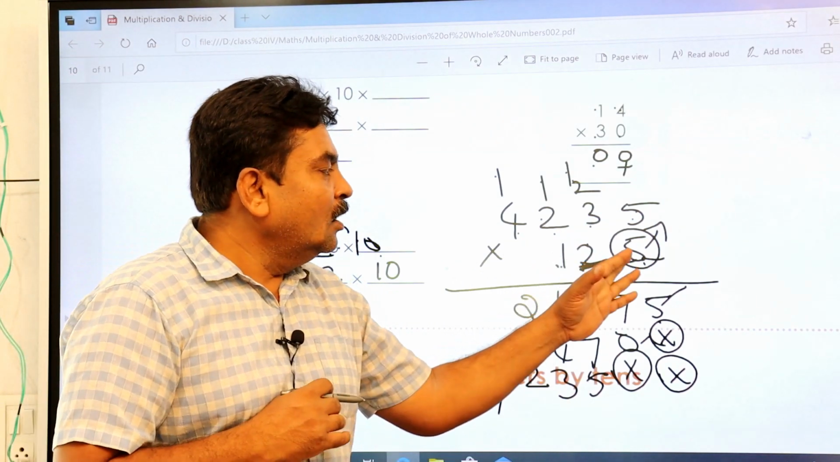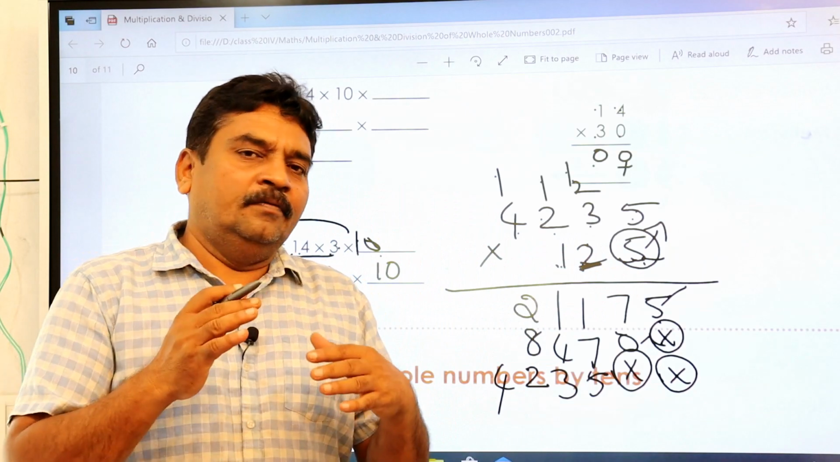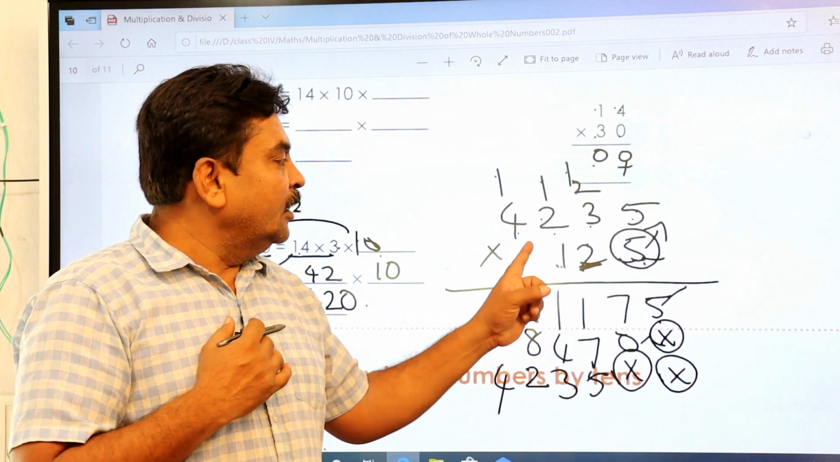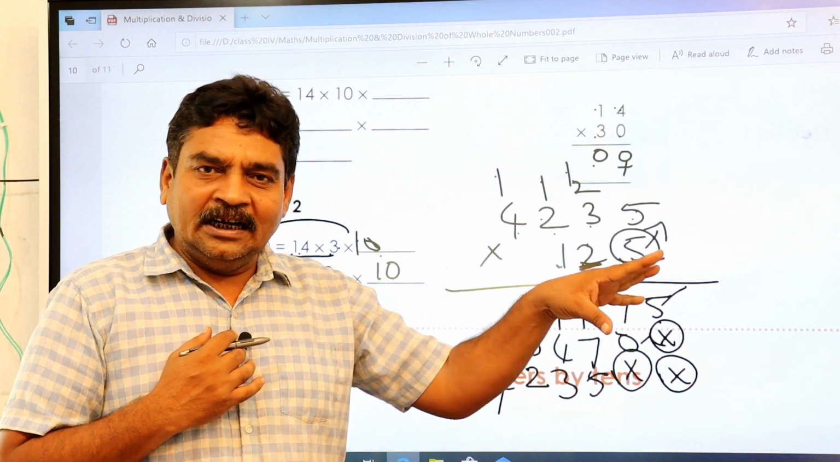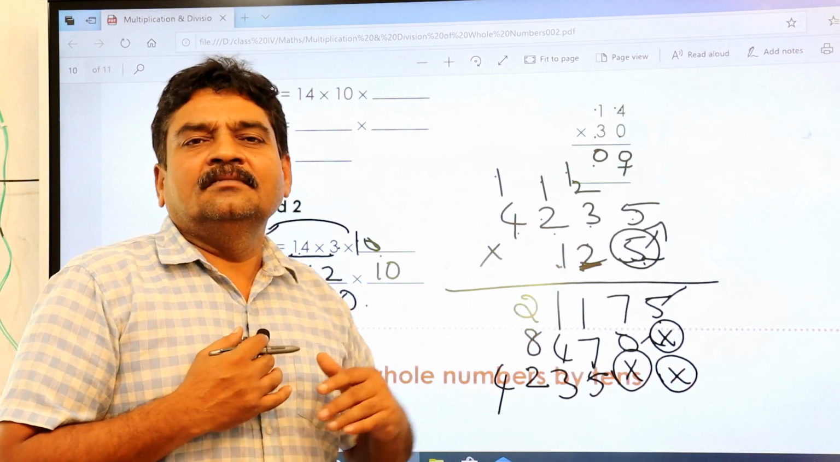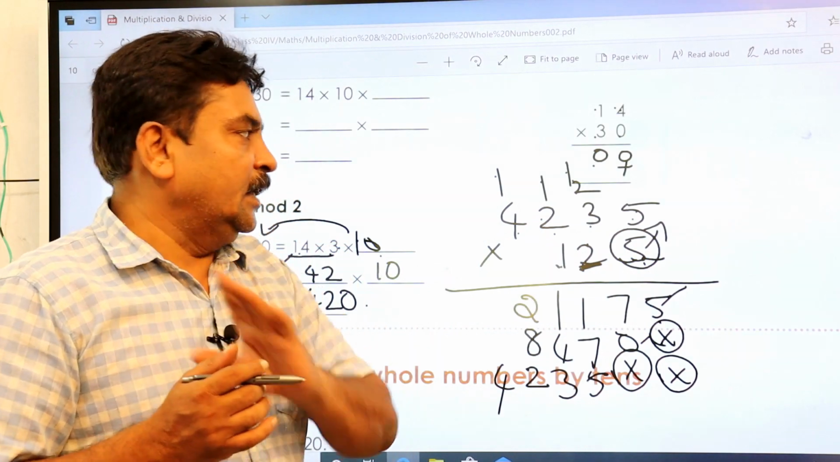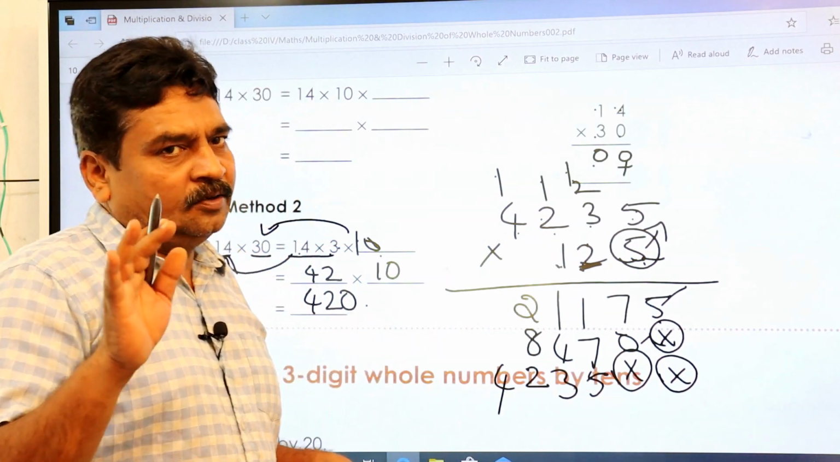Place values are important. When you are multiplying with the tens place, you have to write at the tens place. When you are multiplying with a number which is in the hundreds place, you have to start writing from the hundreds place. So that is very important. Hope you people have understood this.